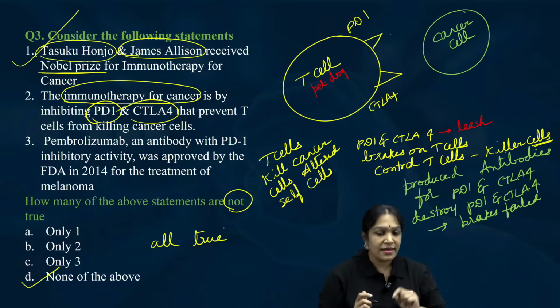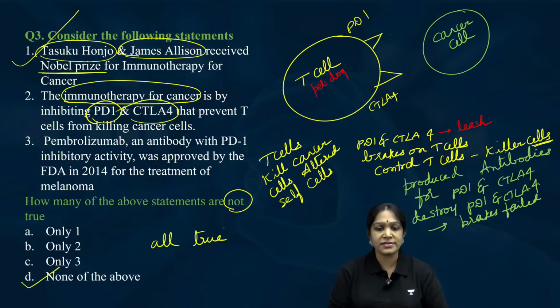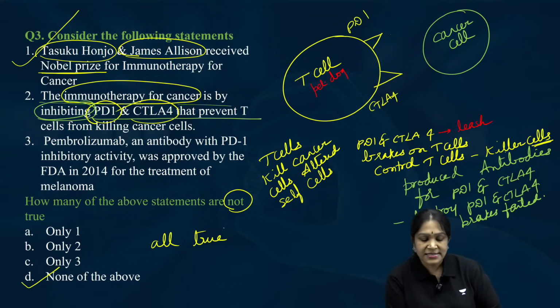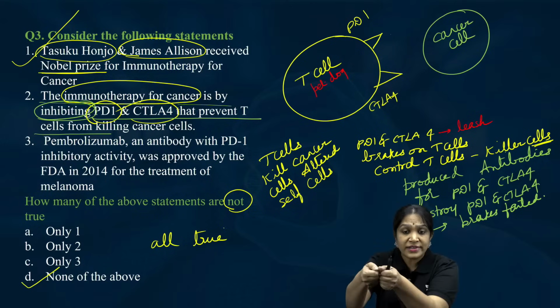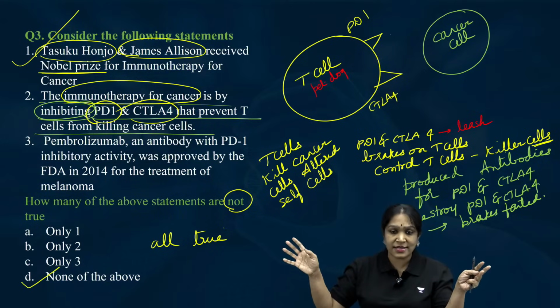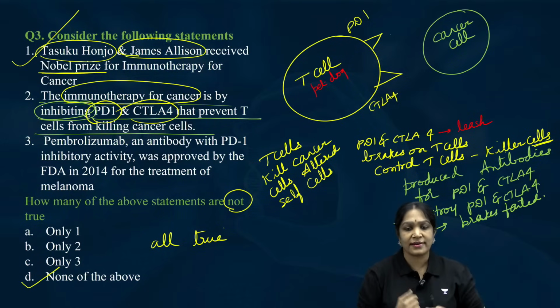Explanation completed. Let us check the statements. First statement, yes. Tasuku Honjo and James P. Allison got the Nobel Prize for this discovery. And the immunotherapy for cancer is by inhibiting the brakes that prevent the T cell from killing the cancers. They are holding the T cell, like a leash. Now unleash it. Is it clear? The brakes are holding the car. Like cut the brake wire, like that.